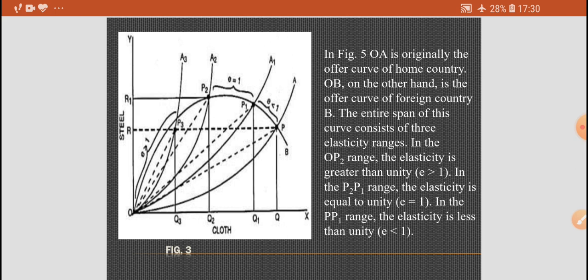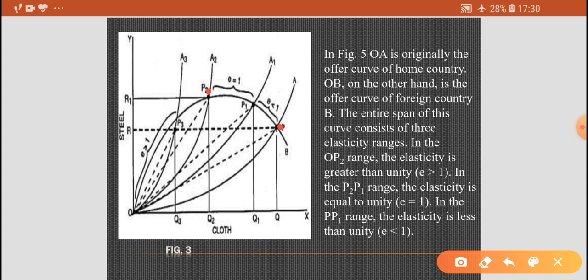A move from P1 to P2, through further increase in tariff, is still better from the point of view of the home country.